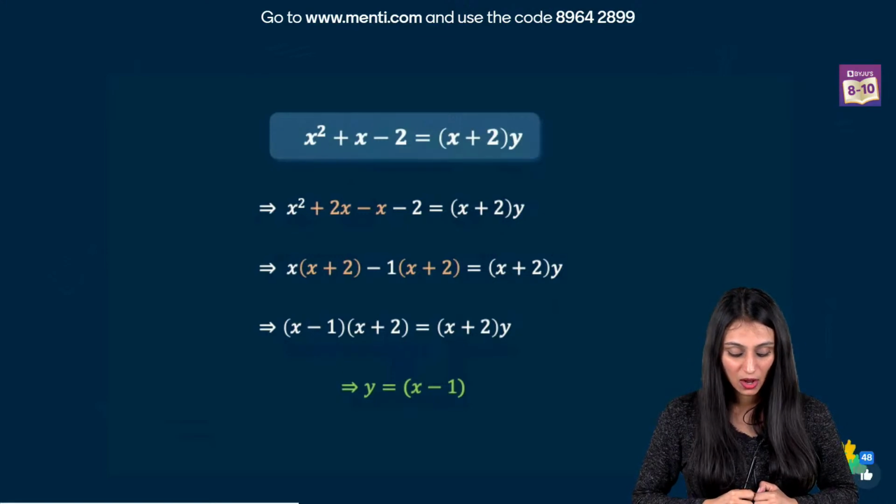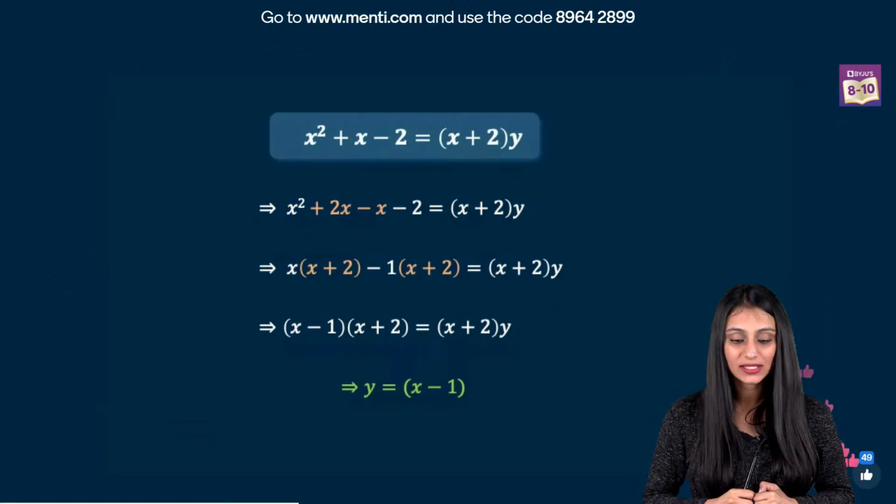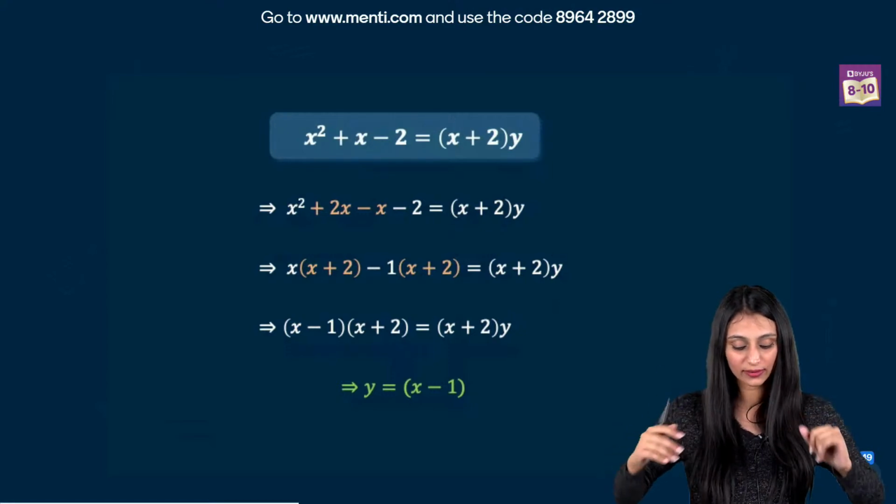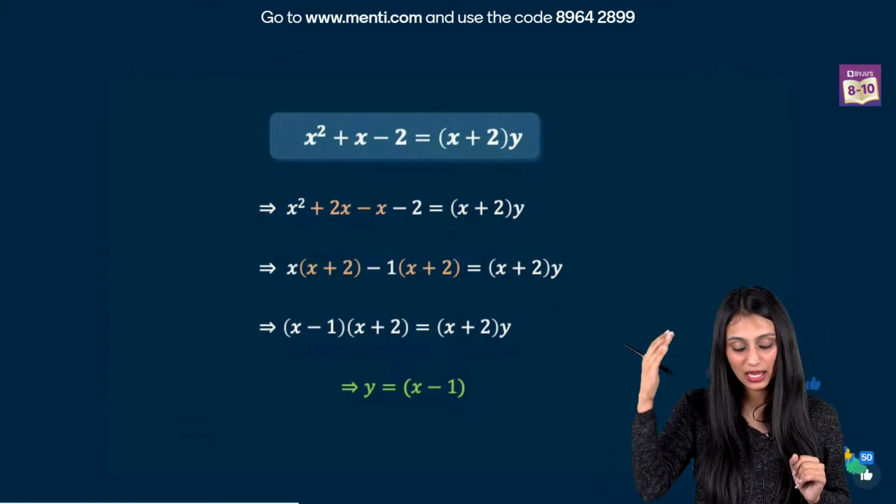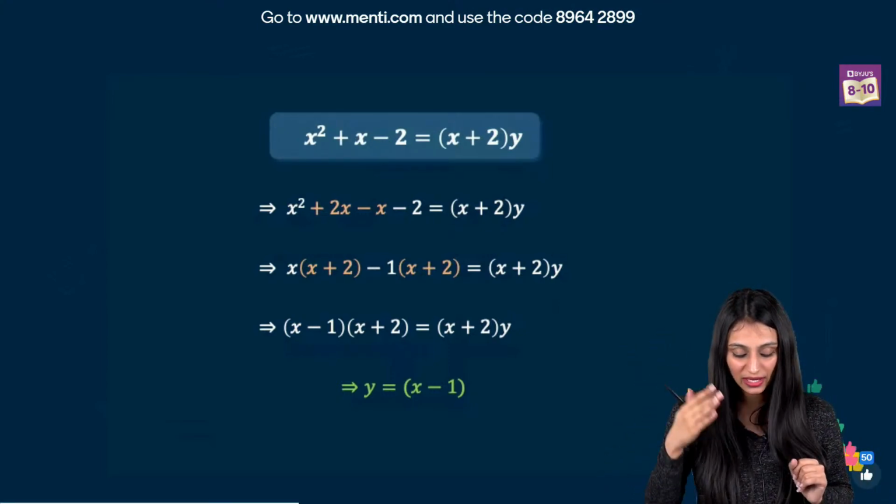Alright, so finally you have y equal to x minus 1. Just by solving the left side, you get this value. Because in the second last step, if you see, x plus 2 will cancel out and we have y equal to x minus 1.